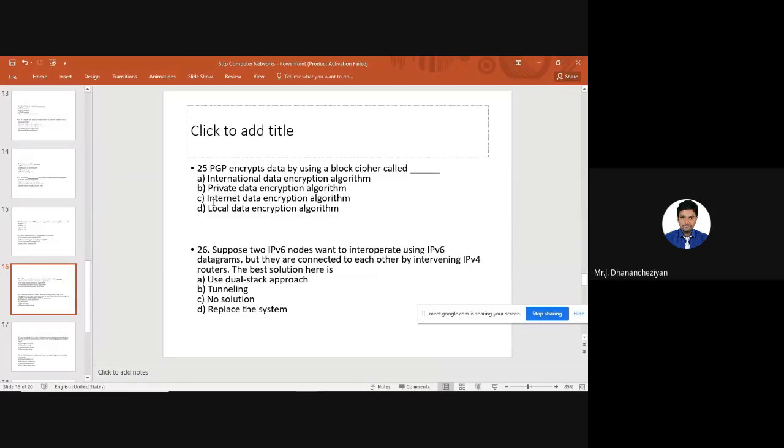In tunneling, we encapsulate the IPv4 packet over IPv6. A new encapsulated IPv6 header will tunnel the data through the internal network, or skip the internal network, and it may reach the destination. So the solution is called tunneling. There are different types of tunneling available. We have IP-in-IP tunneling, and we have generic routing encapsulation. Tunneling is the basic phenomenon behind virtual private networks, VPNs. More often nowadays we use VPN for privacy. VPN provides security and privacy, but the basic essence of VPN is tunneling.